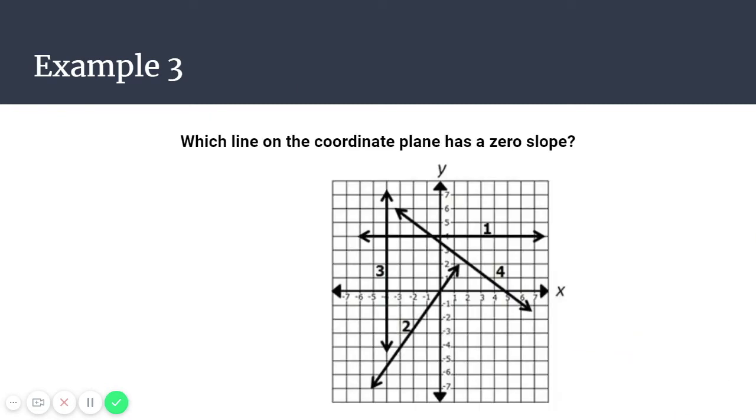Example number 3. Which line on the coordinate plane has a 0 slope? You are given 4 line choices. I ask that you please find the one that has a 0 slope and identify it to go over with Ms. Siebers in the next slide.